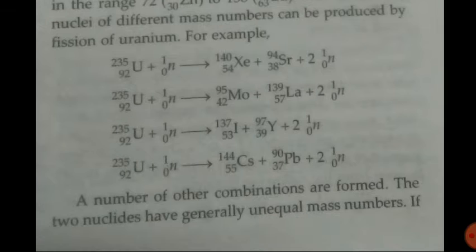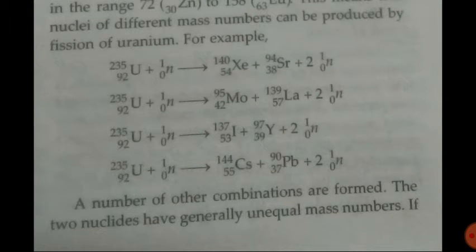In this example you can see that when uranium is bombarded with neutron, different products are generated. So many equations you can see here, and you have to remember them. But in all these cases we have only 2 neutrons, whereas in the case of barium and krypton we have 3 neutrons. A number of other combinations are formed. The two nuclides generally have unequal mass numbers. You can observe that whatever products are there, their nuclei have different mass numbers.